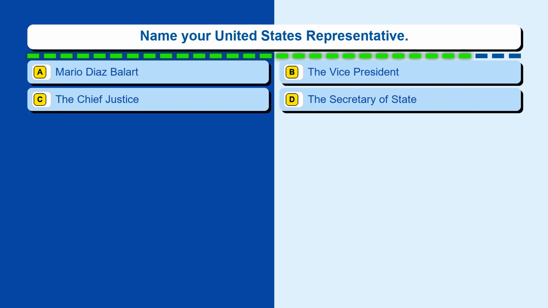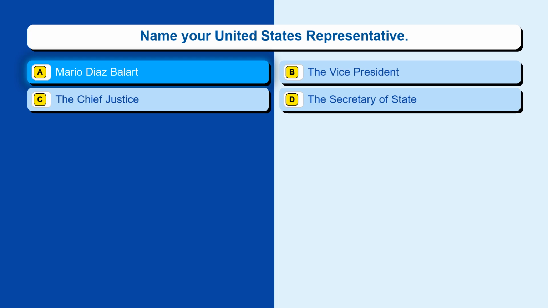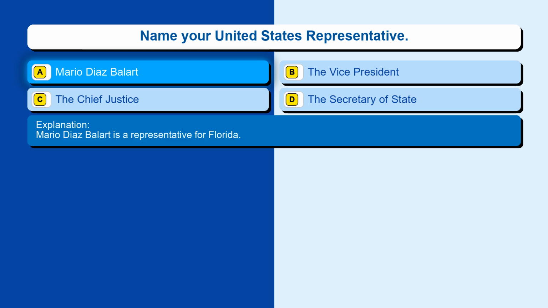Question 32. Name your United States representative. Option A, Mario Diaz-Balart. Option B, the Vice President. Option C, the Chief Justice. Option D, the Secretary of State. The correct answer is option A, Mario Diaz-Balart. Mario Diaz-Balart is a representative for Florida.